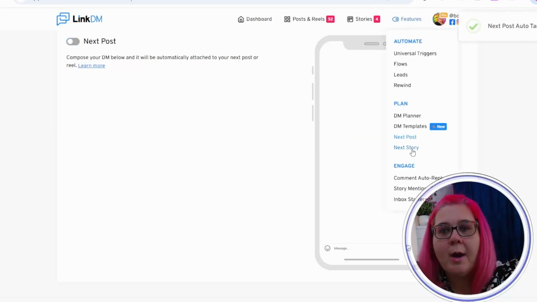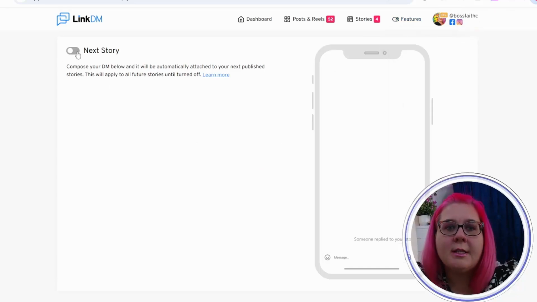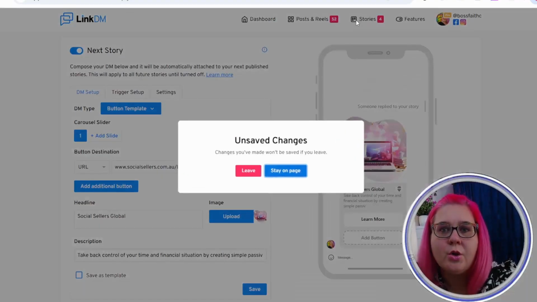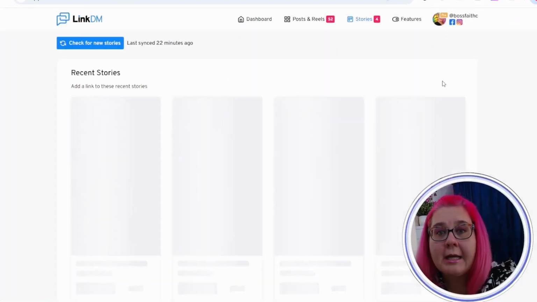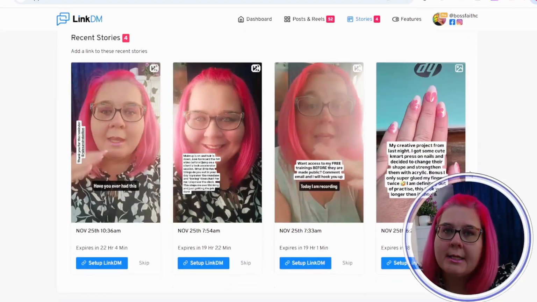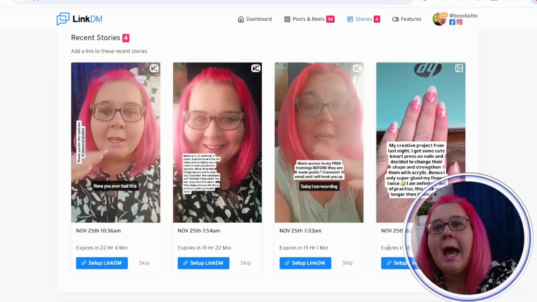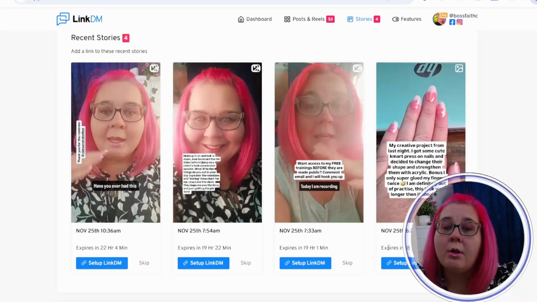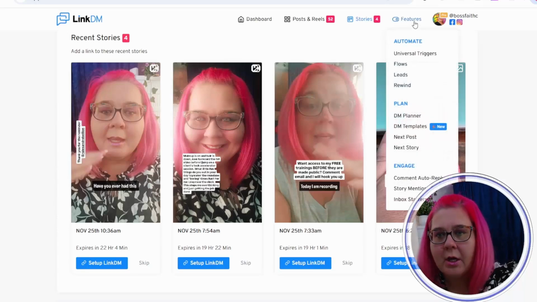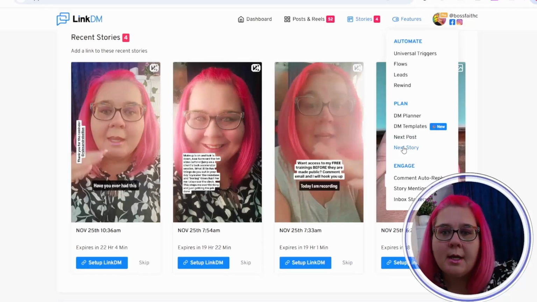The other thing is you might go to next story. So if you turn this on, what will happen is you can have an automation trigger that links to the next story that you put out. Now you can see all the stories that you have available under this tab here. So these are all my recent stories that haven't expired that I can still set up automation on if I want to. And again, you can set up automation by keyword, or you can set up automation just by anyone commenting to you. Obviously, that's really spammy. Don't do it unless you have strategies, which I'll talk to you about in a different video. So that's basically what next post and next story is.